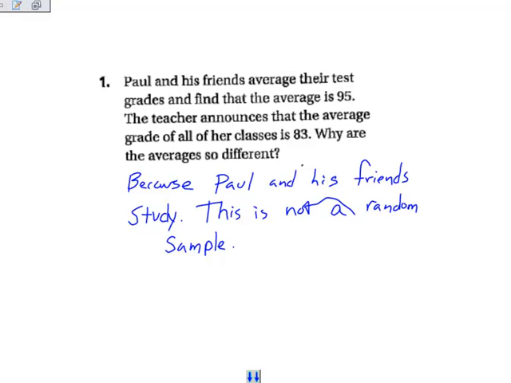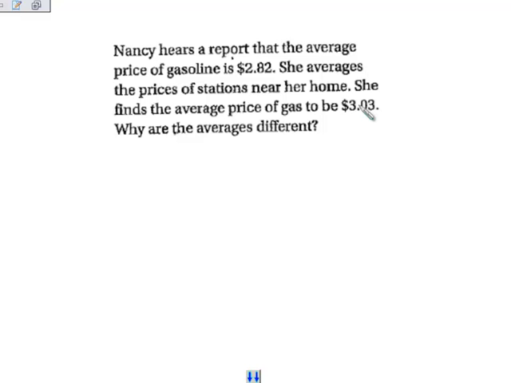Alright, so that was question number 1. Question number 2. Nancy hears a report that the average price of gasoline is $2.82. She averages the prices of stations near her home. She finds the average price of gas to be $3.03. Why are the averages different? Well, it could be because Nancy hears a report on the national average, $2.82, and she's only taking a look at the averages near her home. Near her home is just a small selection compared to the average prices of gas in the country.